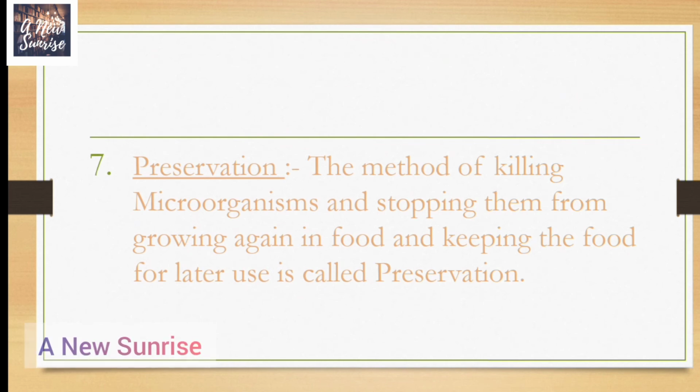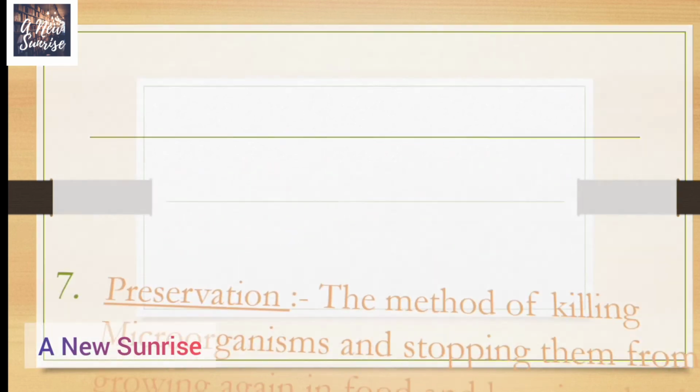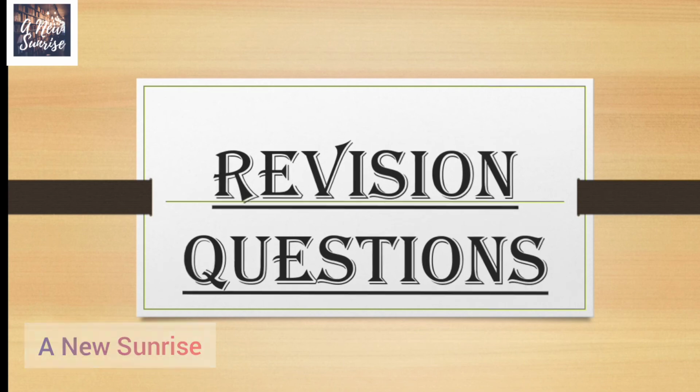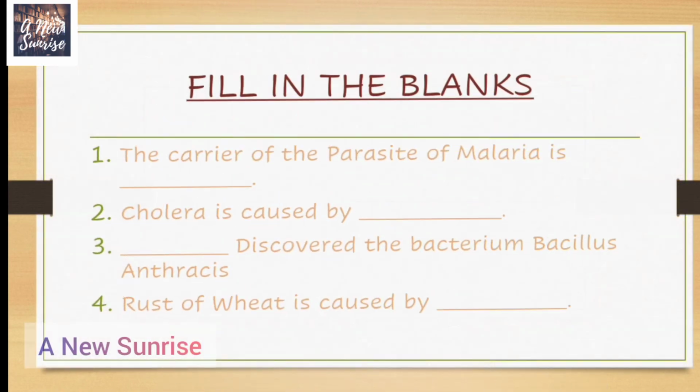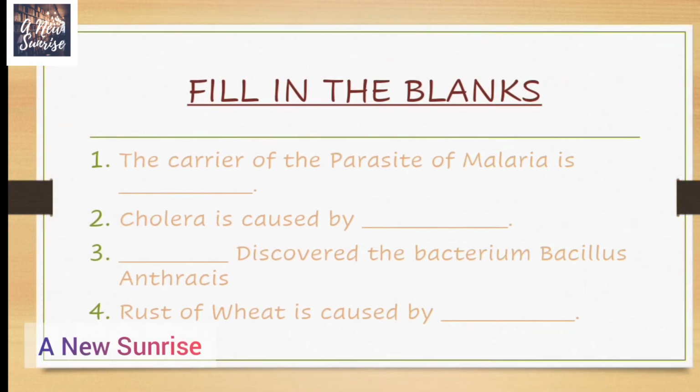Now let us revise whatever contents we discussed in this video through some questions. Fill in the blanks. First part is the carrier of parasite of malaria is. What's the carrier of parasite of malaria? That is female Anopheles mosquito.